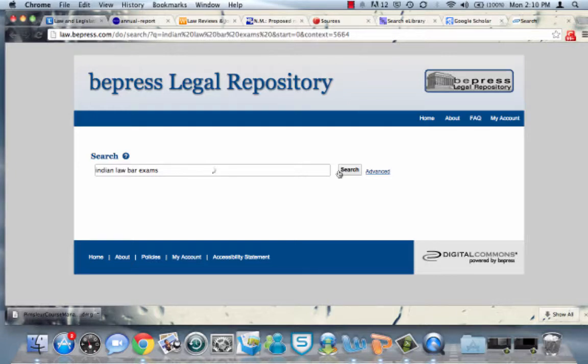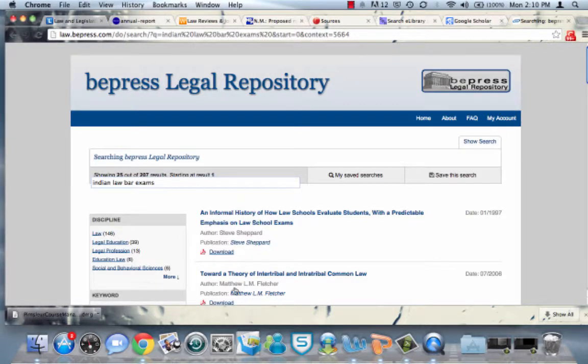So searching Indian law and bar exams in this repository on the right-hand side of the page, it's working. It has 207 results. This is the top 25, for example. You can download these papers as well: Informal History of How Law Schools Evaluate Students, Law School Exams, Twitter Theory of Intertribal and Tribal Common Law. Okay, so that's just an example of what bpress offers.